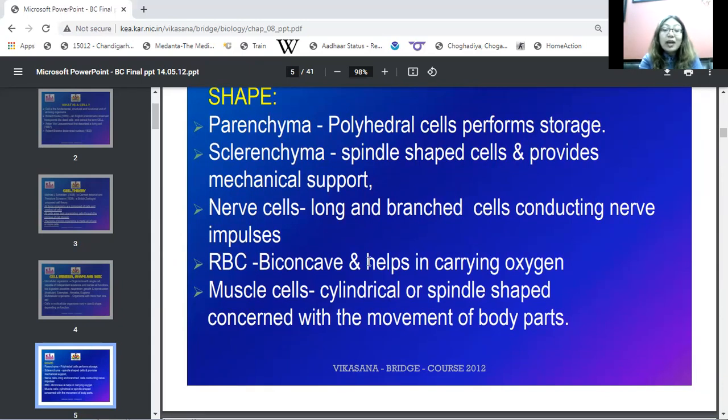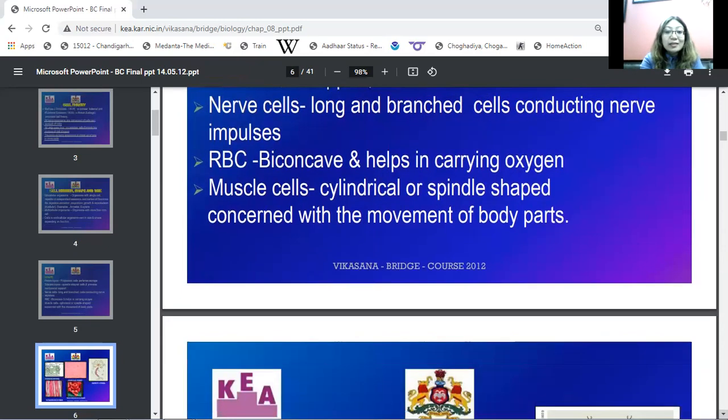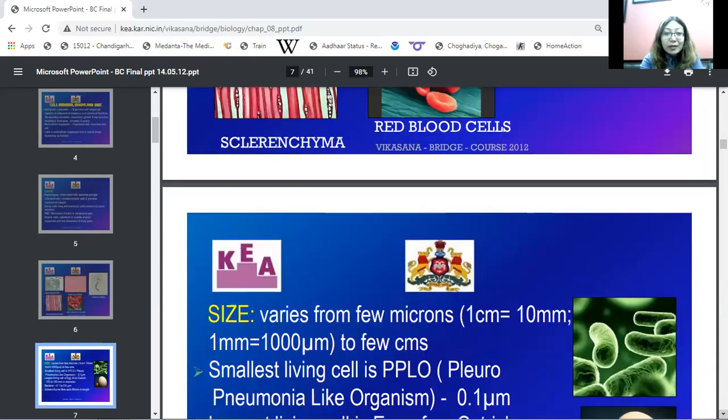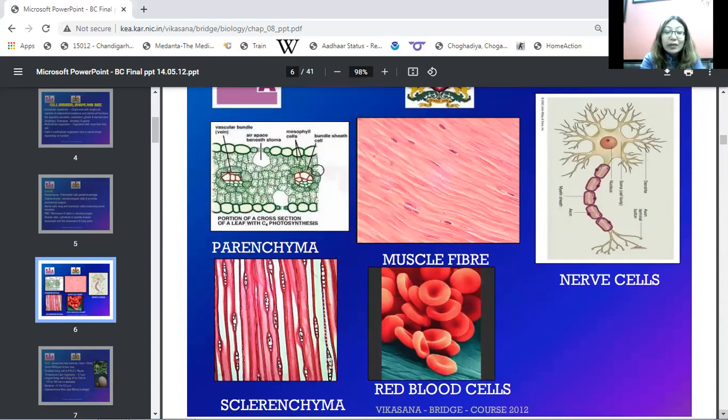Nerve cells are long and branched, conducting nerve impulses and passing messages all over the body from the spinal cord and brain. Then we have RBCs, which are biconcave cells responsible for carrying oxygen and carbon dioxide from heart to lungs and lungs to heart.